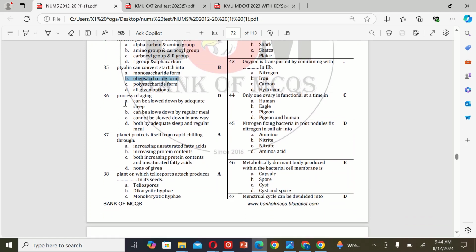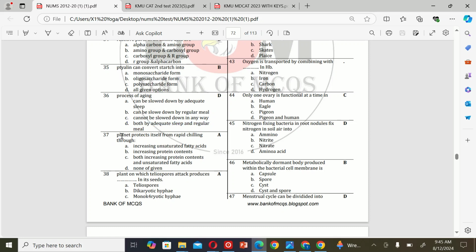The next MCQ is: process of aging. A. Can be slowed down by adequate sleep. B. Can be slowed down by regular meals. C. Cannot be slowed down in any way. And D. Both by adequate sleep and regular meals. So the correct option is D.